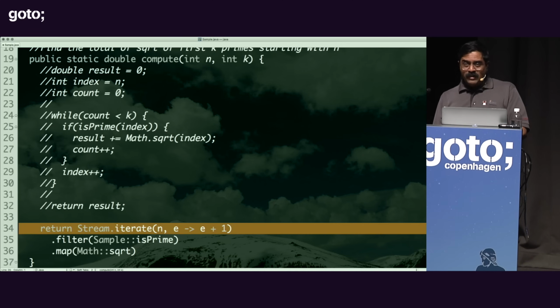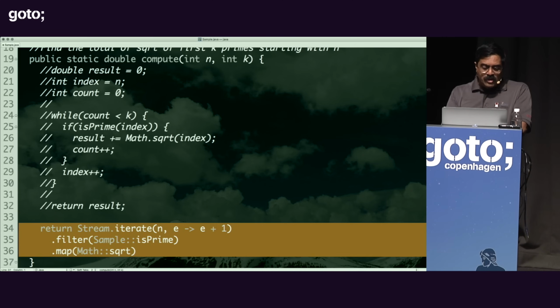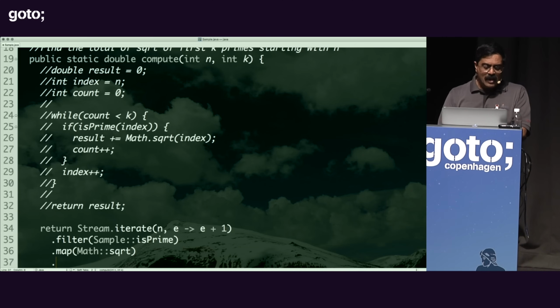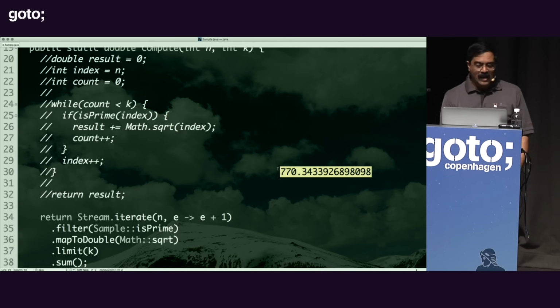So given all the numbers that start with n, give me all the prime numbers that start with n, but give me the square root of all those numbers, and you say dot limit k. Well, is it k or less than k or less than? It's k, damn it, don't have to worry about it. Move on, and then you can perform the sum operation on it very easily, as you can see, to get exactly the same result as the other one.